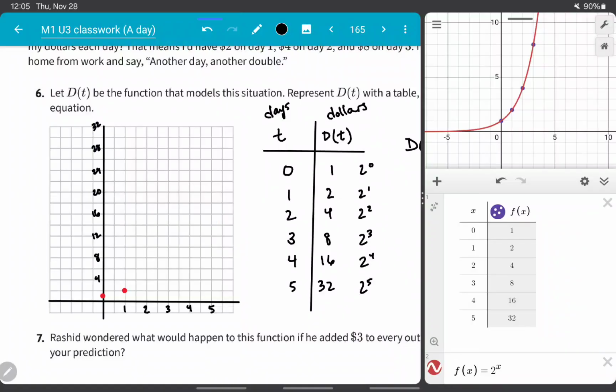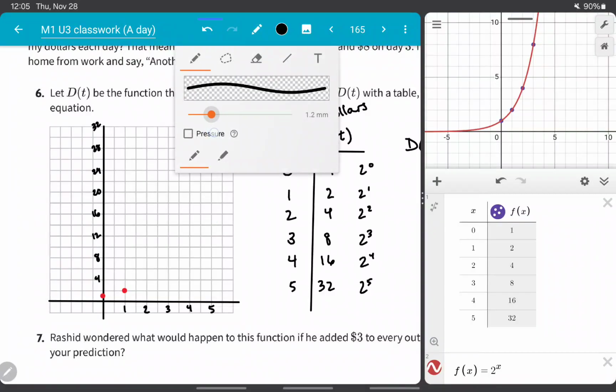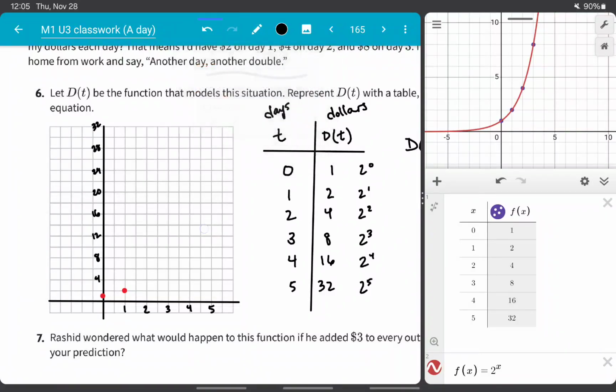Okay, there we go. So now we can do this again here. Still have 1, 2, 2, 4 is good. 3, 8 is still good. 4, 16 is now here, and then 5, 32 is now up here. That makes more sense.